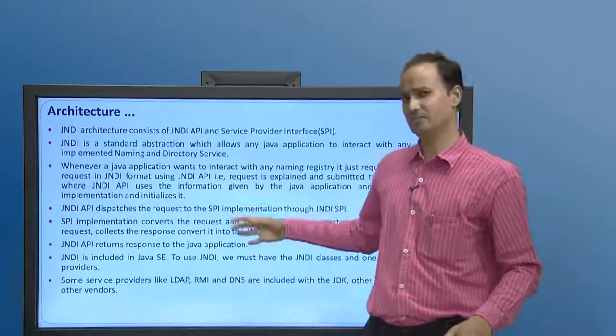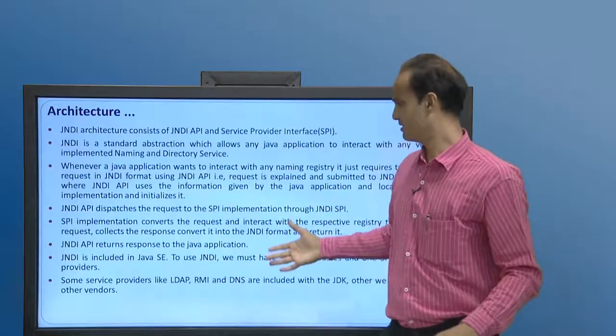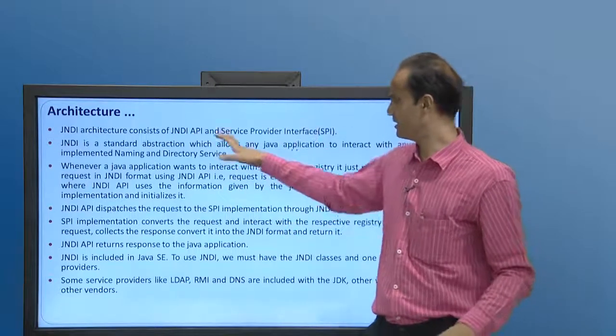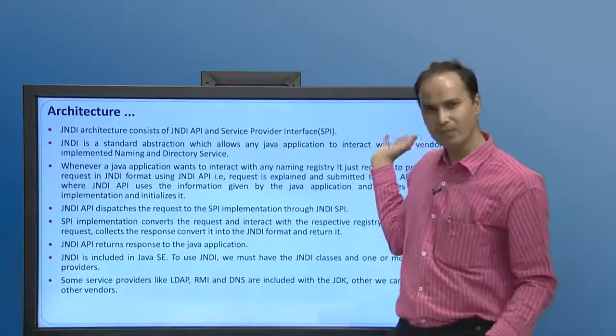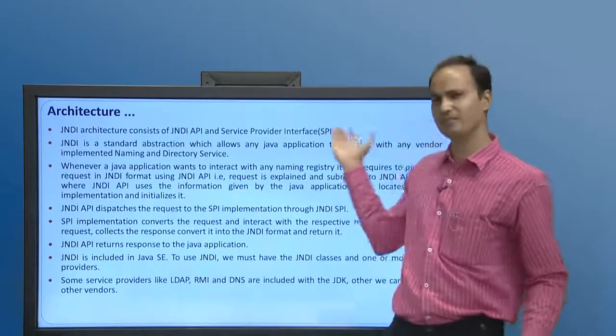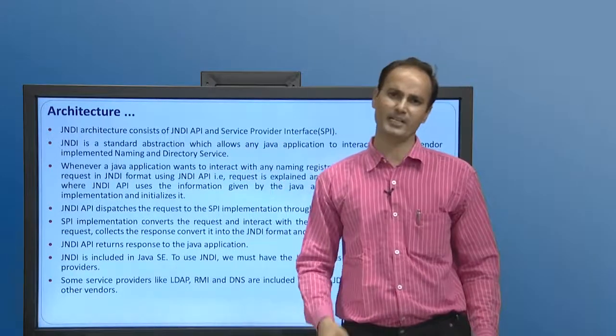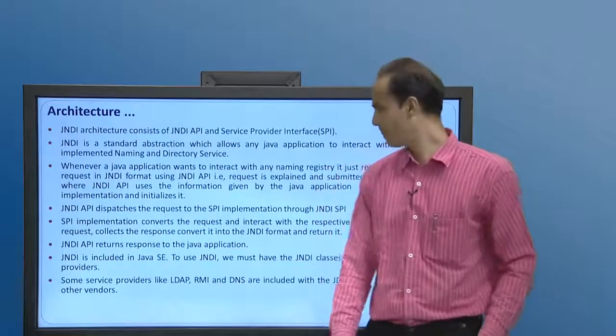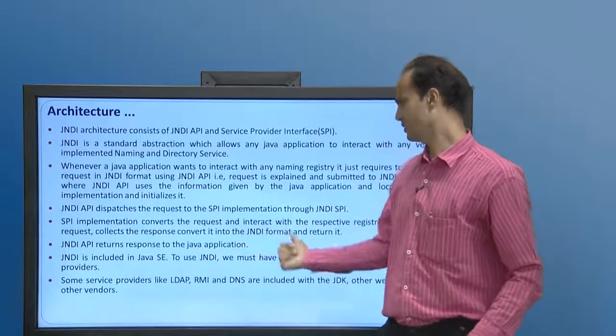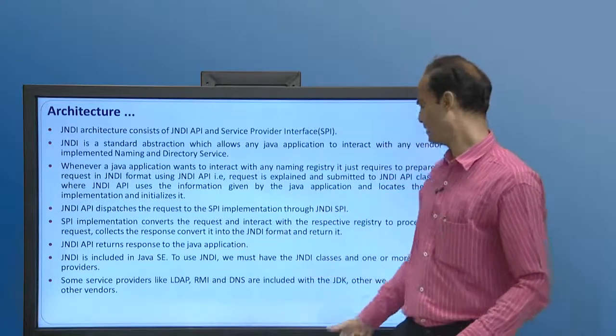The architecture we have discussed is a standard abstraction which allows any Java application to access and interact with vendor-implemented naming and directory services. Some service providers like LDAP, RMI, and DNS are included with the JDK.